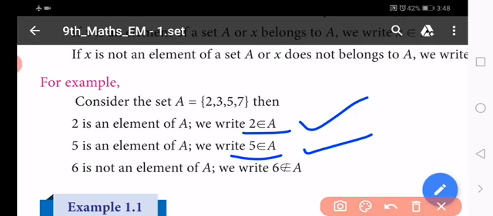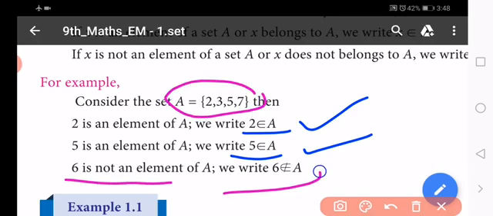But 6 is not an element of set A, so we write 6 does not belong to A. So if a number is in that group, then we use the symbol belongs to. Otherwise, if an element is not in the group, then we use the symbol does not belong to.